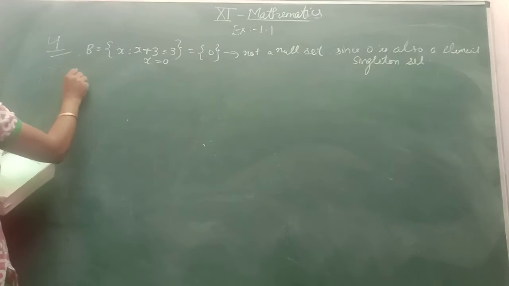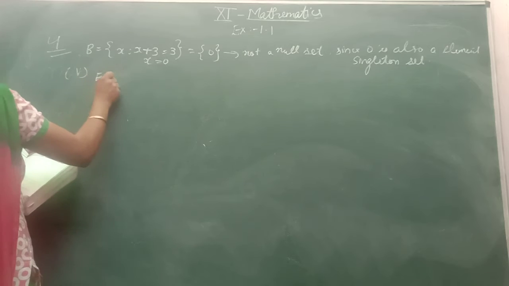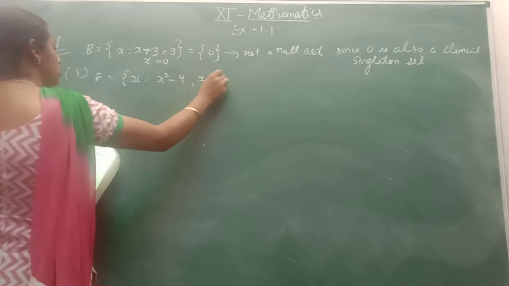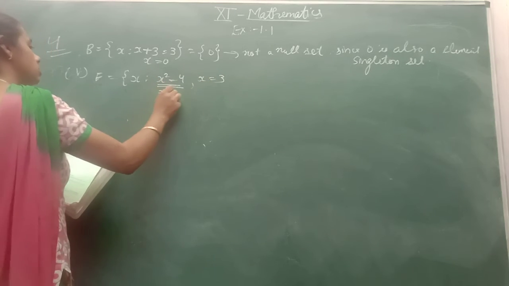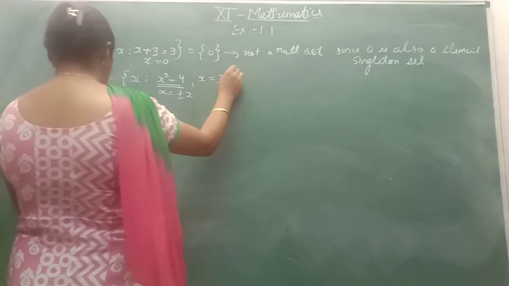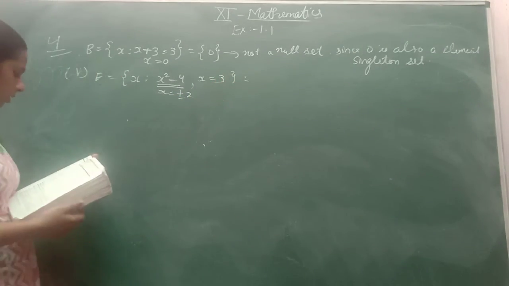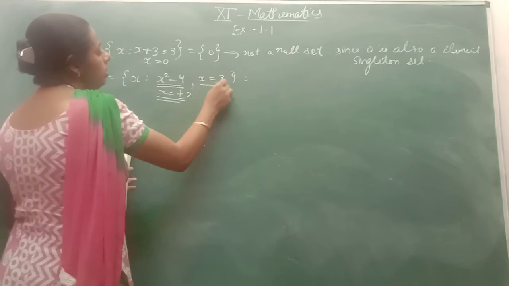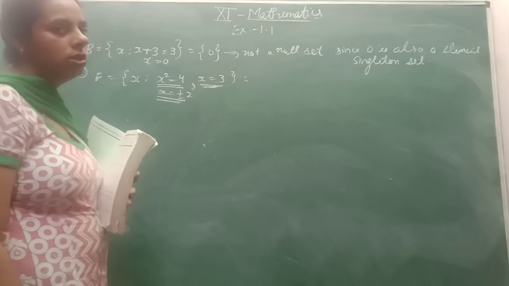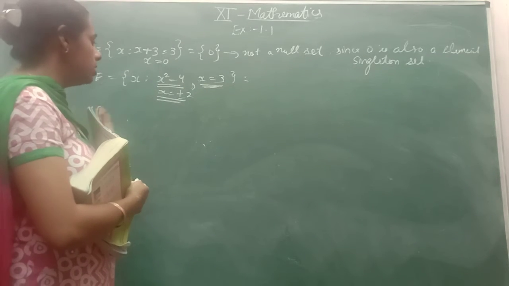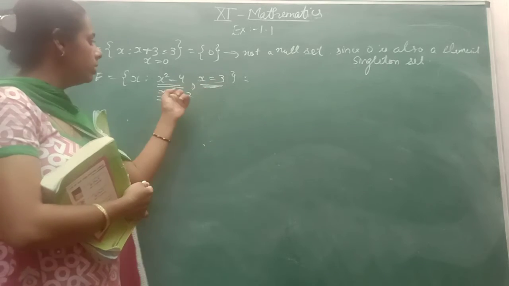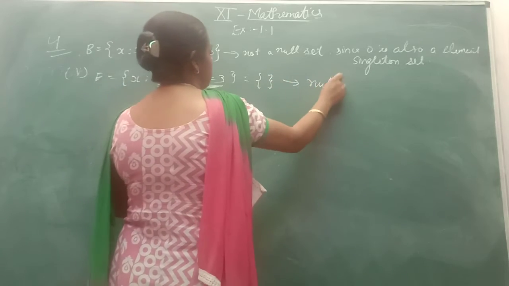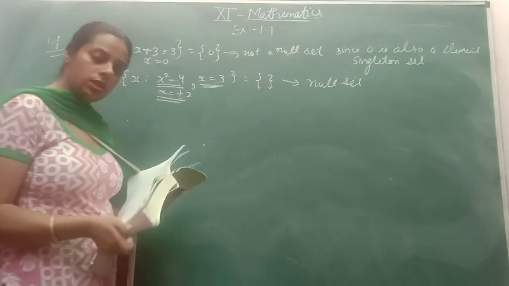I am taking the 5th part of it: x square is equal to 4 and x equal to 3. On solving this quadratic equation, you will have plus minus 2 and 3. So is it a singleton set or not? I have already told you on the previous page, where we did the same type of question. What is common in this and this term? Nothing is common, so it is blank. So it is a null set. Nothing is there, so it is a null set.